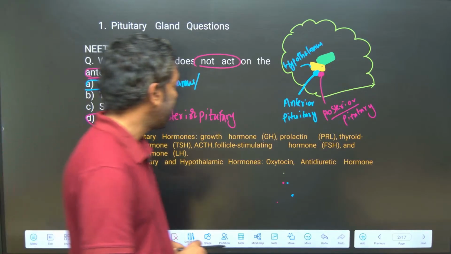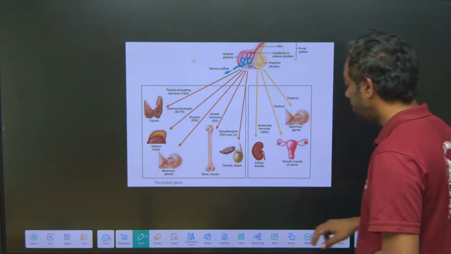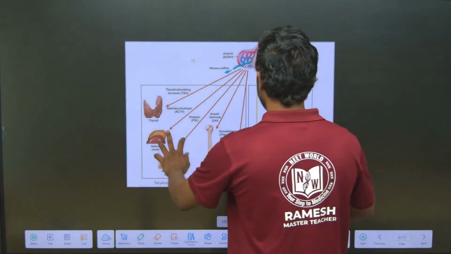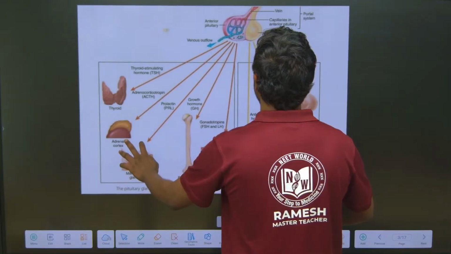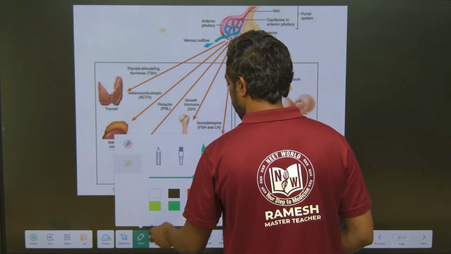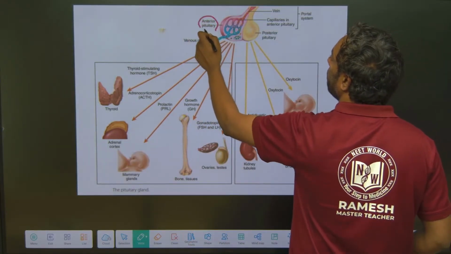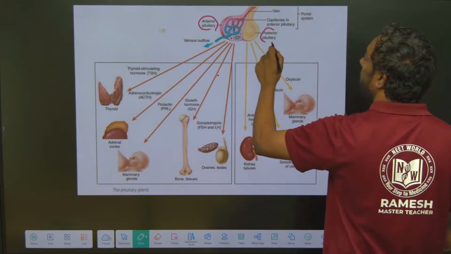So we are going to discuss the anterior pituitary and posterior pituitary glands. This is the anterior pituitary, this is the posterior pituitary.